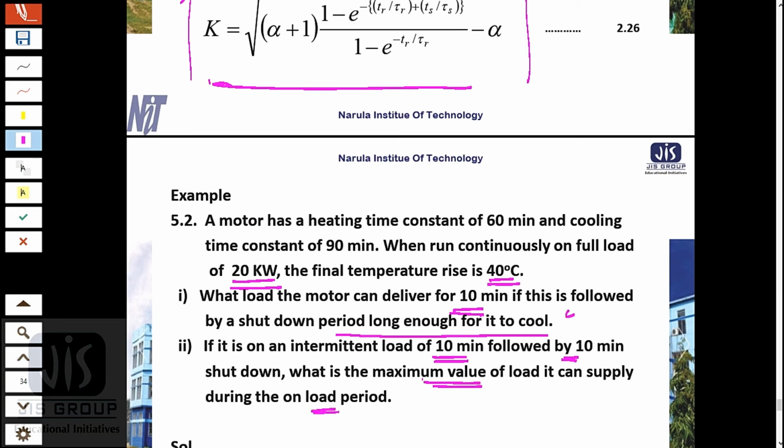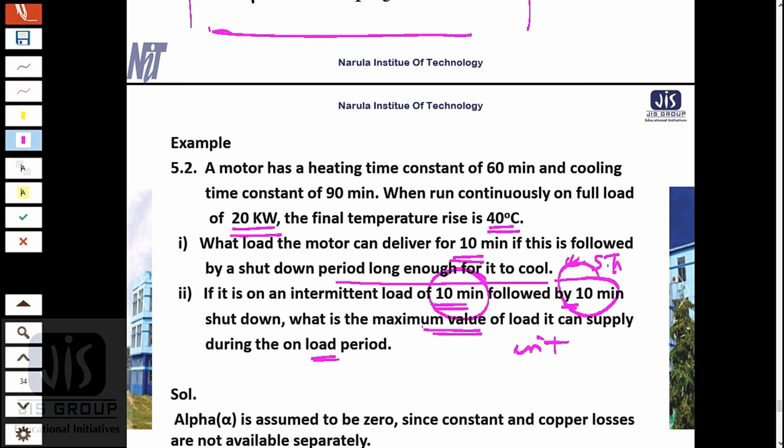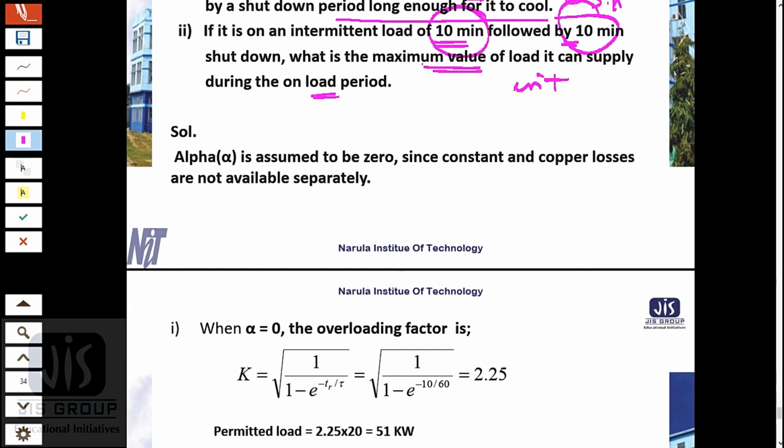So this is for short time duty, and this is for intermittent load, because there is a running period of 10 minutes and a rest period of 10 minutes, and for both cases we know the value of K. First, short time duty: what is the value of K? If we go back a few minutes, K equals root of (1 plus alpha) by (1 minus e to the power minus tr by tau) divided by (e to the power minus tr by tau minus alpha).